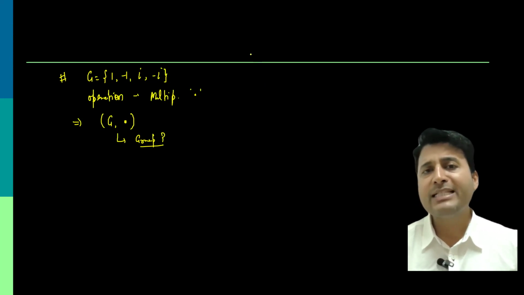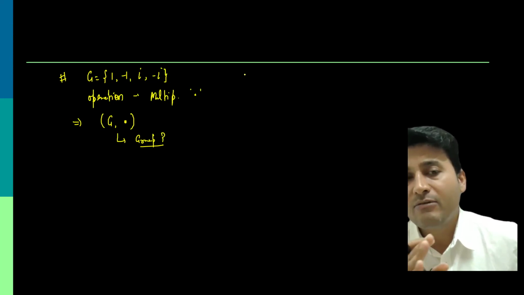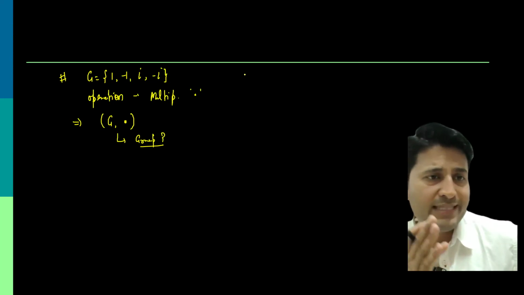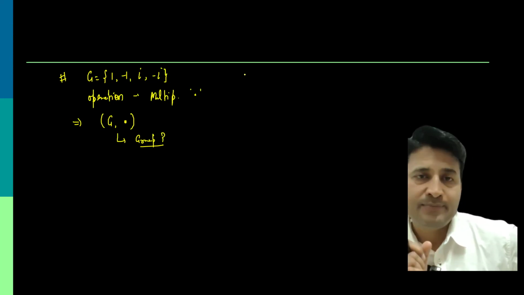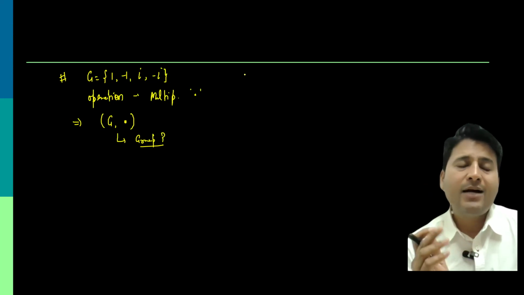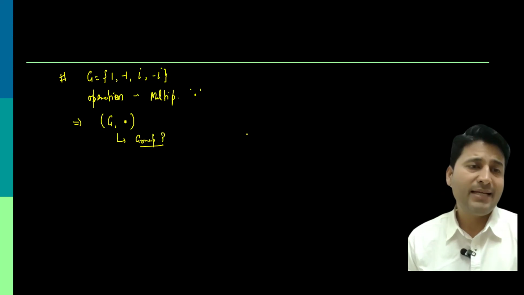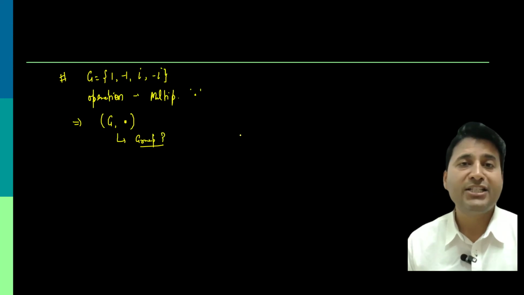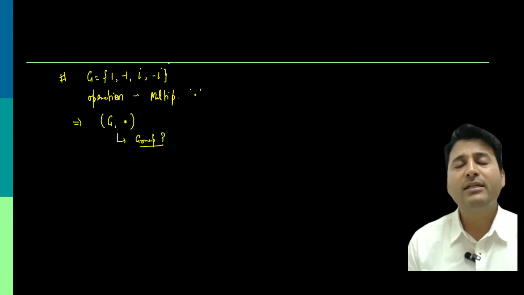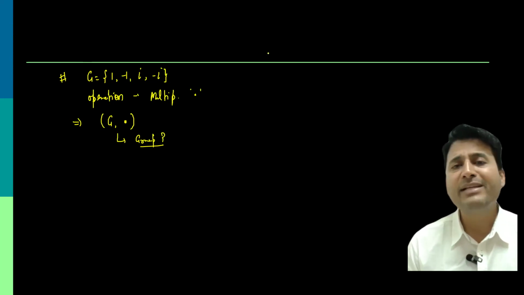Now, the first property is the closure property. For closure, we are supposed to check that when two elements of G are operated with each other, the output should also be from G. We have four elements, and many pairs are possible, with repetition also allowed. So, in place of writing all the pairs, we can make a Cayley table.